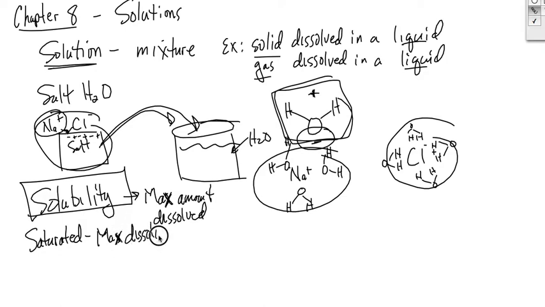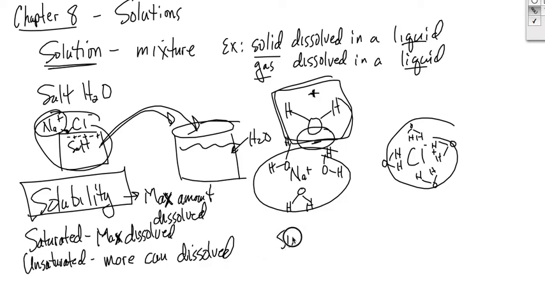And you would know that because if you add more salt, or more of the solid or whatever you're trying to dissolve, it will not dissolve. You'll have crystals at the bottom that are not dissolving. Unsaturated means that you can still have some dissolved. It hasn't reached its maximum yet. More can dissolve. If you put more salt into the water and it keeps dissolving, then it's still unsaturated.